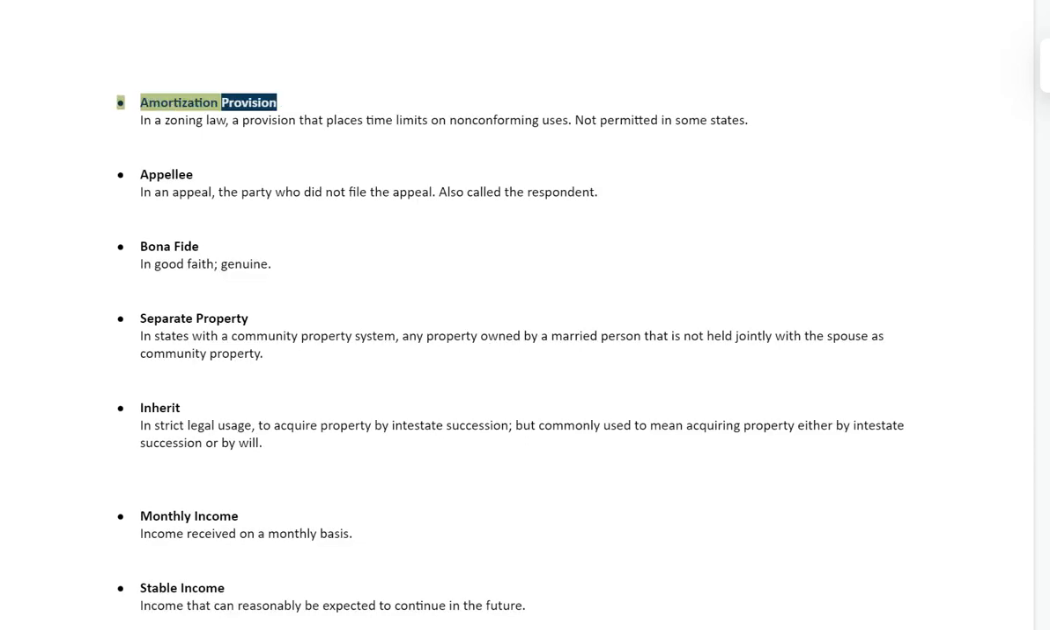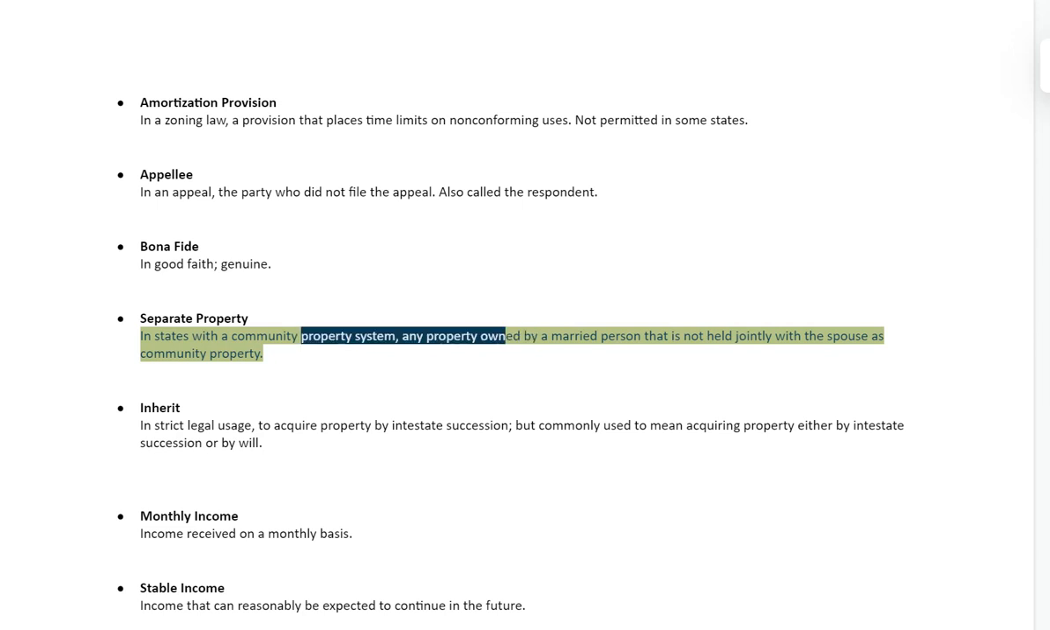Amortization provision. In a zoning law, a provision that places time limits on non-conforming uses, not permitted in some states. Appellee. In an appeal, the party who did not file the appeal, also called the respondent. Bona fide. In good faith, genuine. Separate property. In states with a community property system, any property owned by a married person that is not held jointly with the spouse is community property.